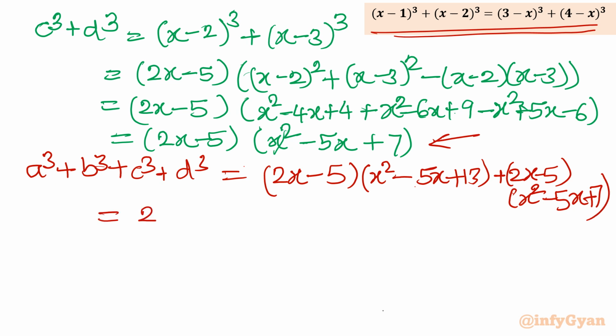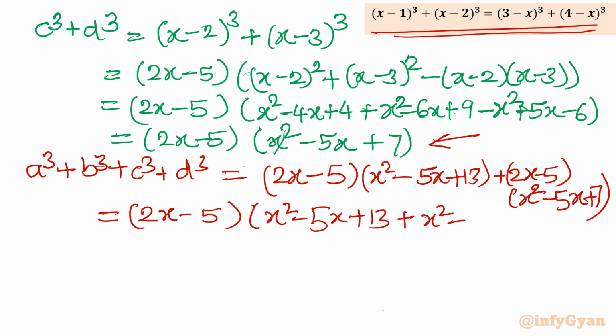Take 2x minus 5 common. In bracket what would be left? x square minus 5x plus 13, and then I will write x square minus 5x plus 7.